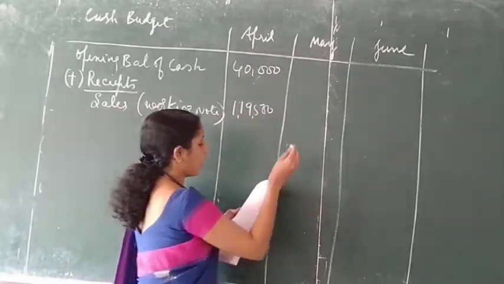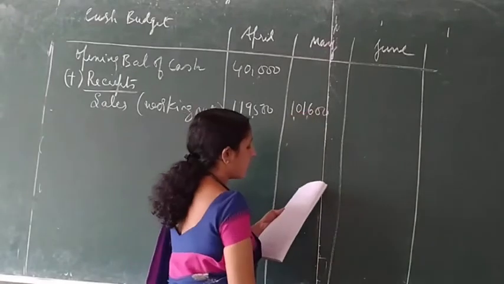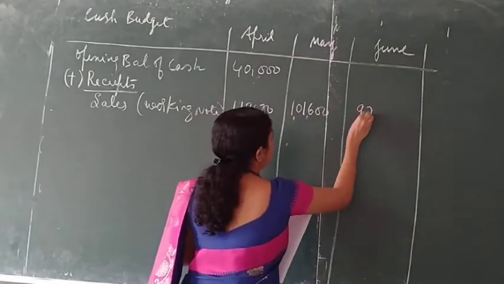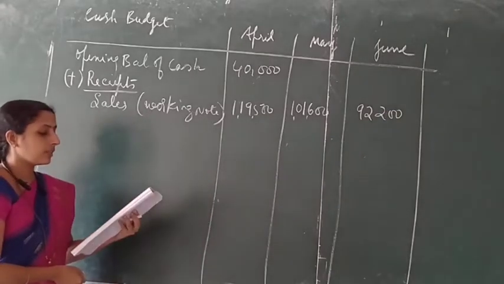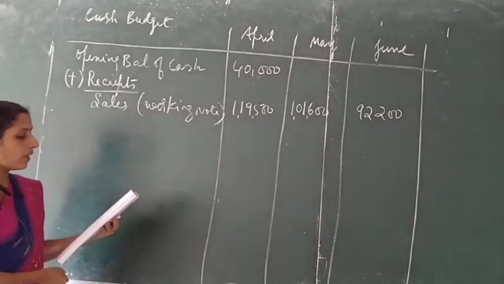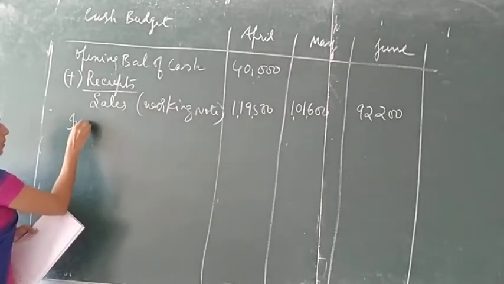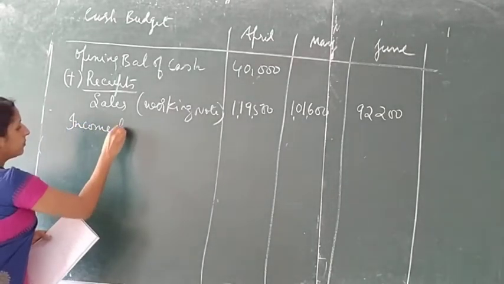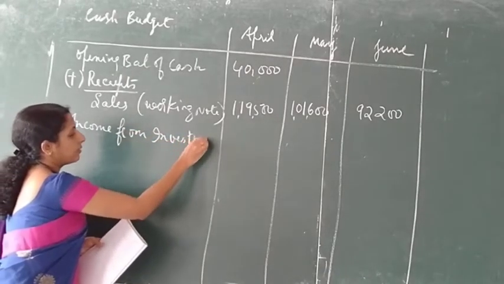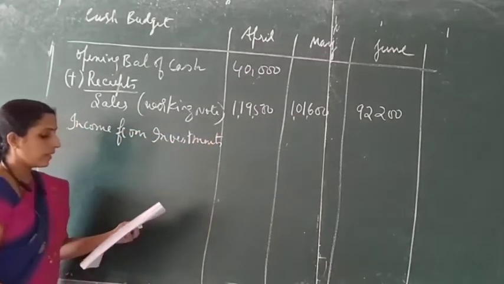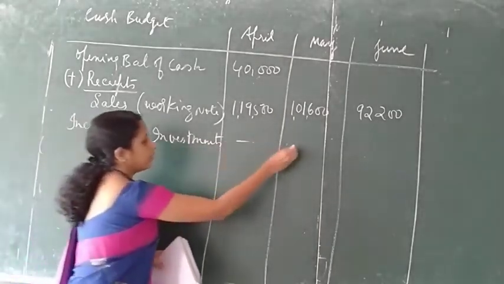1,19,500 for April, 1,01,600 for May and 92,200 for June. Income from investments. It is not received here.